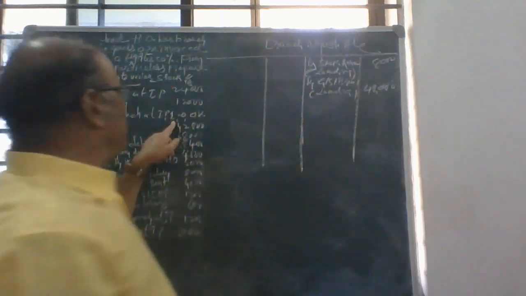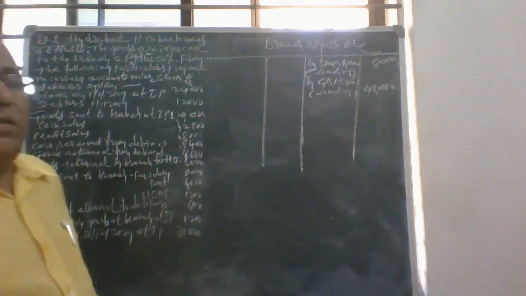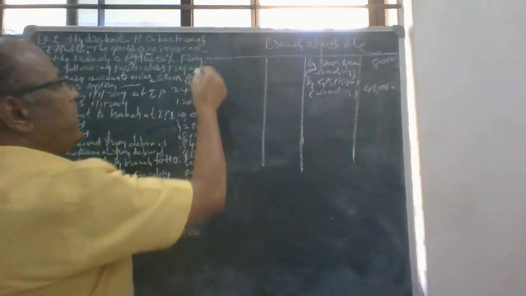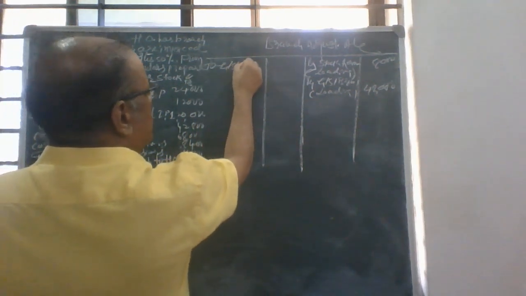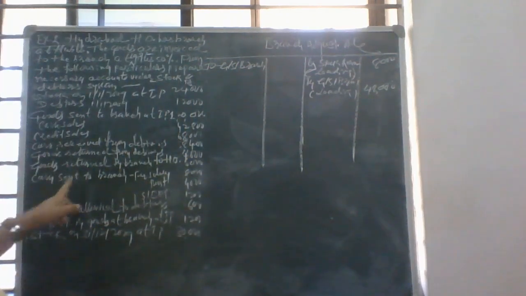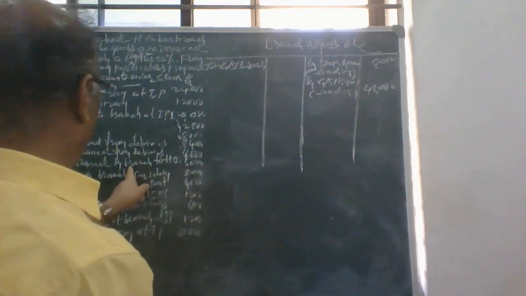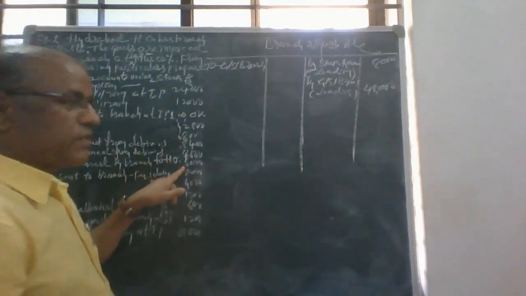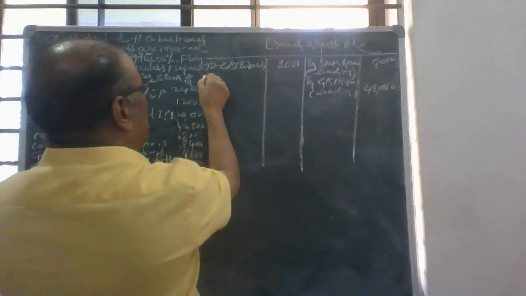Then another one is deficit in stock or goods returned by branch to goods sent to branch. Loading on goods returned by the branch: goods returned by branch 6,000. So one third of 6,000 is 2,000.